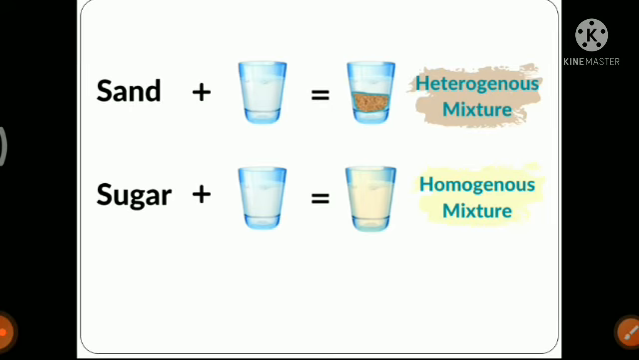So that means the composition of water and composition of sugar, that is the amount of water and amount of sugar in every part of the mixture, is equal. So the sugar solution in water is a homogeneous mixture.